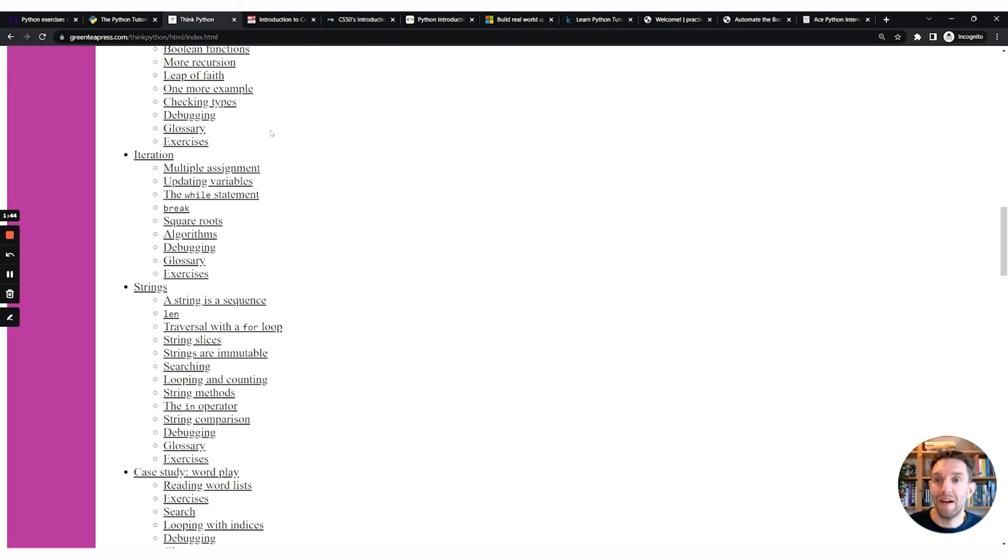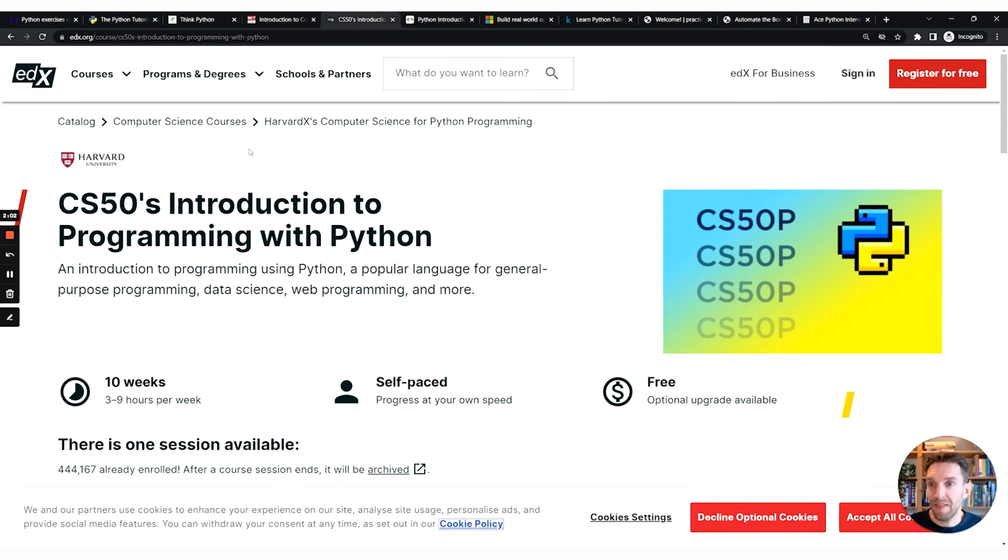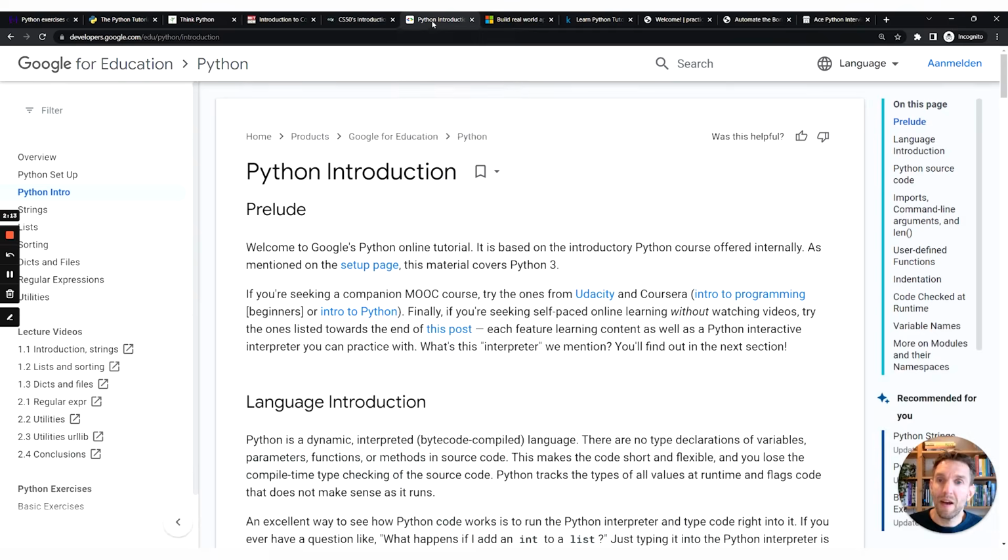And then as Python is an incredibly powerful and also a very pervasive language, there are a lot of courses that use Python to teach computer science. For example, there's this MIT course, Introduction to Computer Science and Programming in Python, all free, of course. There is Harvard's course, Introduction to Programming with Python. So if you're new to programming, this is perfect for you, but it might also be perfect for you if you want to learn Python.